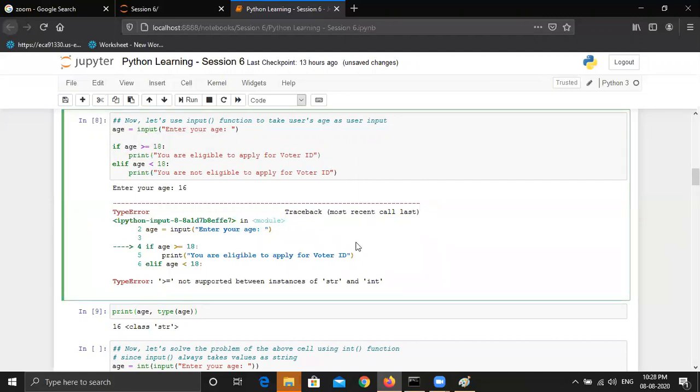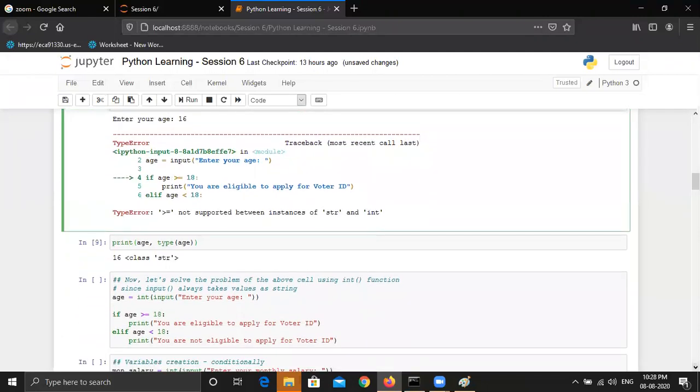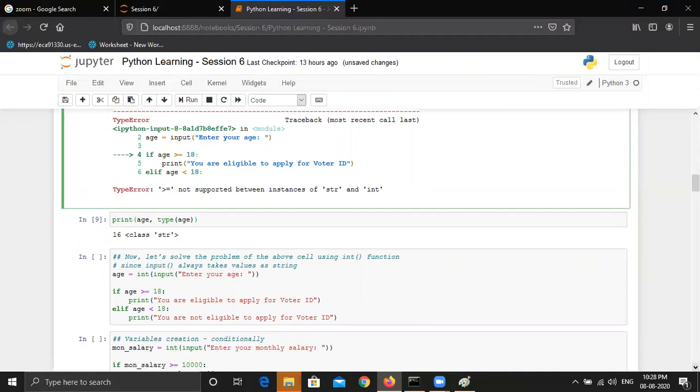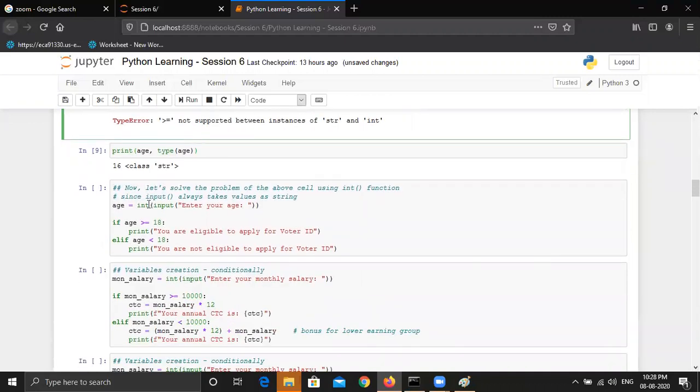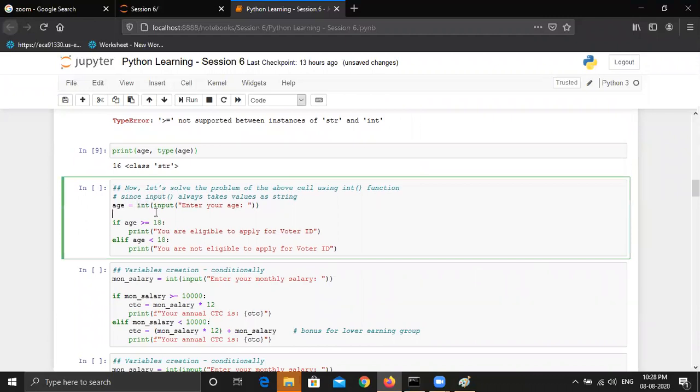So this is the error that we always get once we use the input function. To overcome, or eliminate this error, we use the int function. As we learned the tuple function and list function, to convert a tuple to a list, and we use the tuple function to convert a list to a tuple. Similarly, to convert from string to integer, we use the int function. So let's understand how it works.